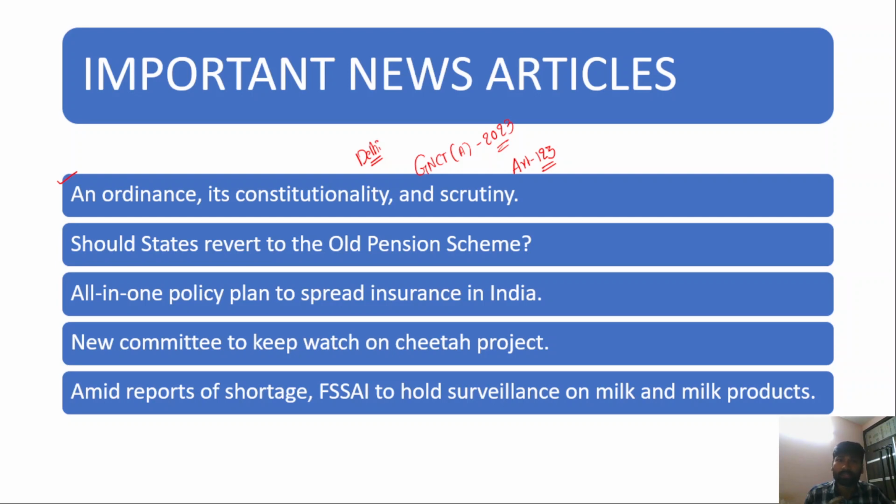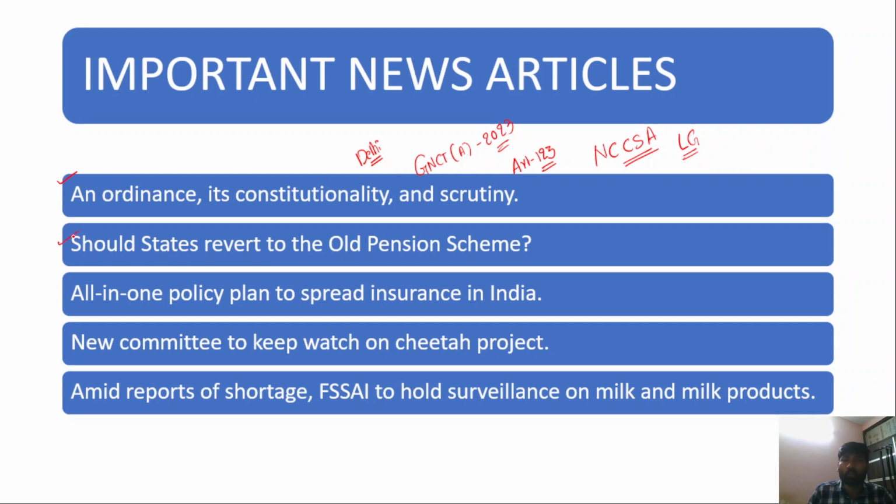This Government of National Capital Territory of Delhi Amendment Act 2023 establishes the National Capital Civil Services Authority. This authority makes recommendations to the Lieutenant Governor over the appointment and transfer of administrators or bureaucrats in the national capital. Therefore, this was negating the constitution bench judgment of the Supreme Court. In this backdrop, we will discuss the ordinance, its constitutionality and greater scrutiny of this amendment.